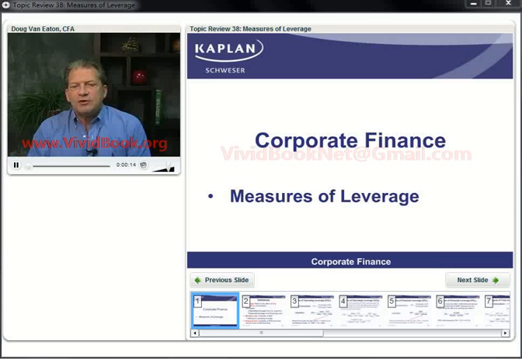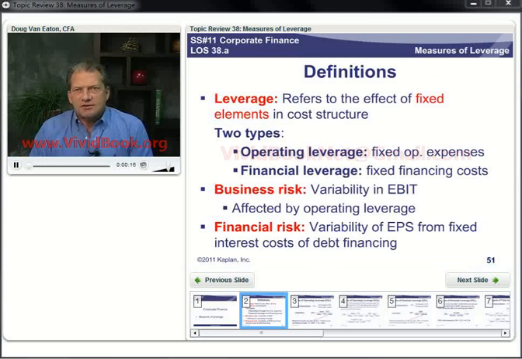Leverage refers to the effect of fixed elements in the cost structure. Well, we've got two types of fixed elements in the cost structure. We've got fixed operating expenses as opposed to variable operating expenses. Remember, variable costs are the ones that change with your output, and fixed expenses such as your operating plant, your equipment, things like that, don't change with output. So those are our fixed operating costs. And to the extent the firm takes on debt, then they have fixed financing costs. They have interest costs that they must pay each period.